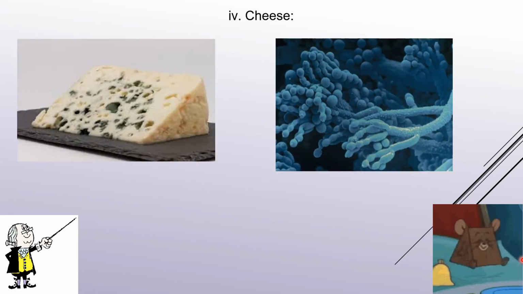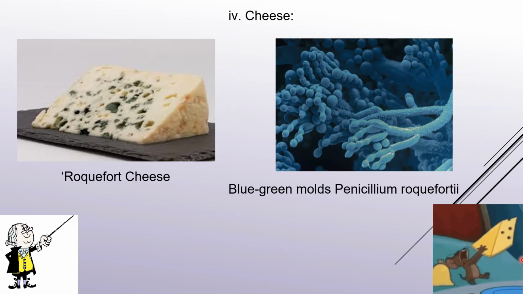There are different types of cheese which are actually produced because of fungus. We know that fungus always grows on something which is decaying, and the cheese is the product of the decaying substance. This is Roquefort cheese, which is produced by the blue-green mold called Penicillium roqueforti.